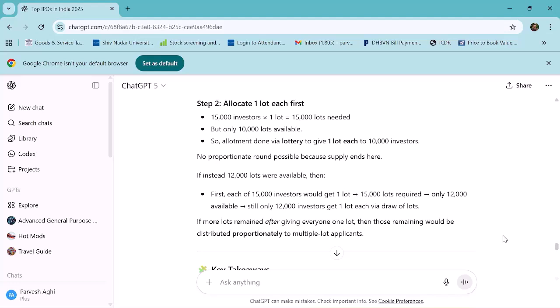15,000 investors into one lot, 15,000 lots needed, but only 10,000 lots are available. So allotment is done via lottery to give one lot each to 10,000 investors. No proportionate round is possible because supply ends here.